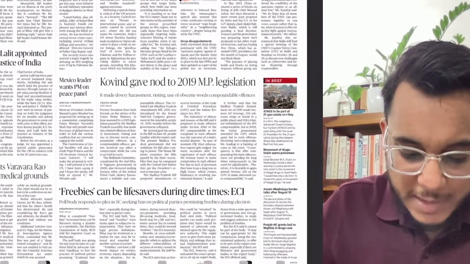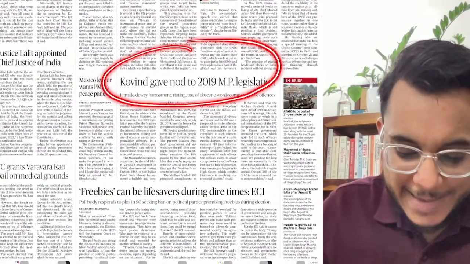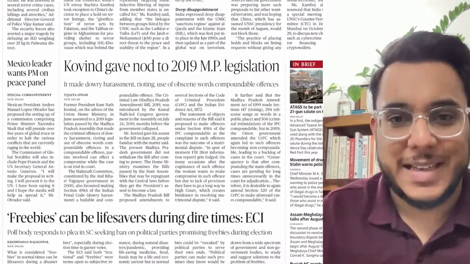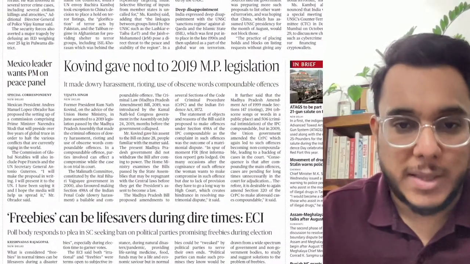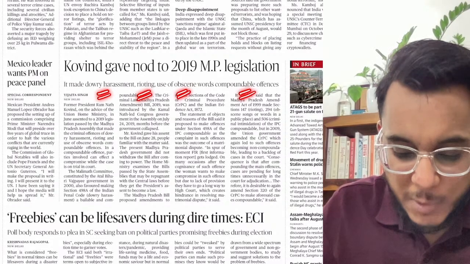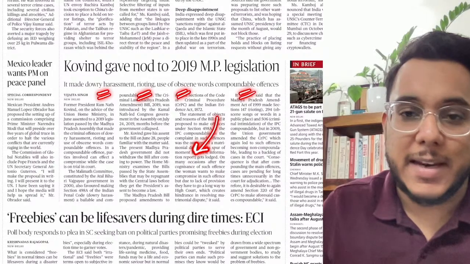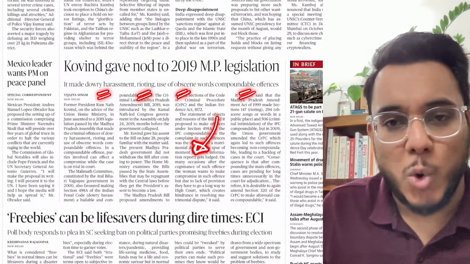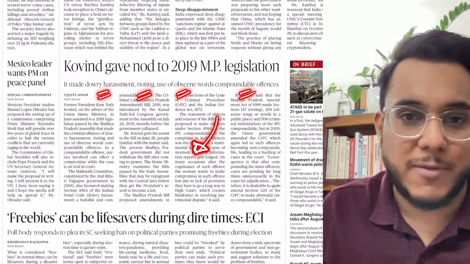Then Kovind gave nod to 2019 MP legislation. So guys, basically a bill that was passed in Madhya Pradesh which made dowry harassment, writing, use of obscene words a compoundable offence. It has been given approval. Now guys, you don't need to go into this particular bill because it is state-specific legislation.